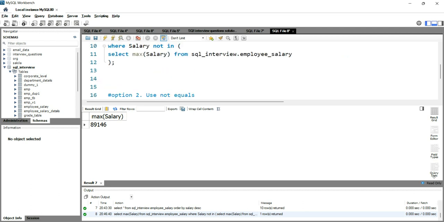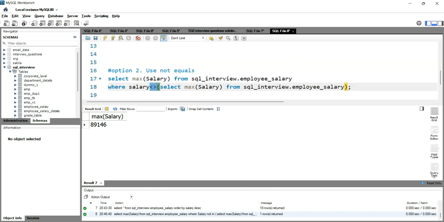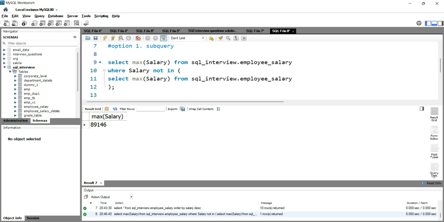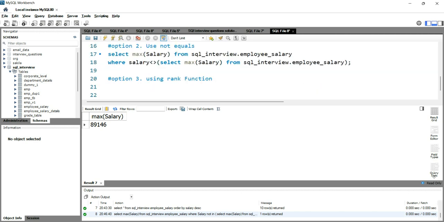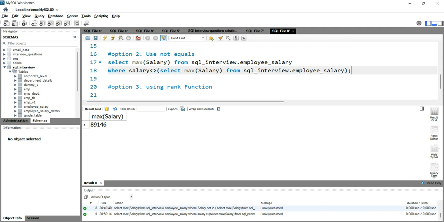See, this option 2 is the same as option 1. There is only one difference: we are using not equal to instead of not in. Both are different operators in SQL. If I run this query, ideally I should get 89,146. So let's run it. Again, I am getting the second highest salary, which is 89,146.